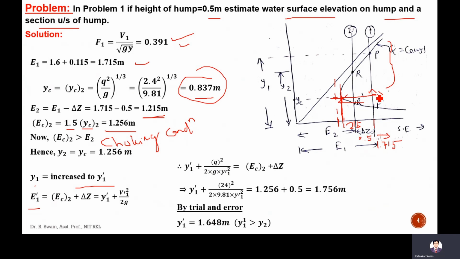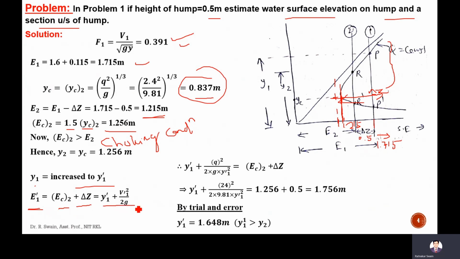That is 0.5. So E1 dash, so here at section 2, the E2 cannot be less than the minimum specific energy. It can be the minimum specific energy, it cannot be less than that. So that minimum specific energy at section 2 plus delta Z will be the specific energy at section 1. So here it will be E1 dash.